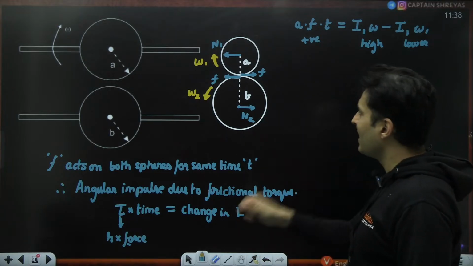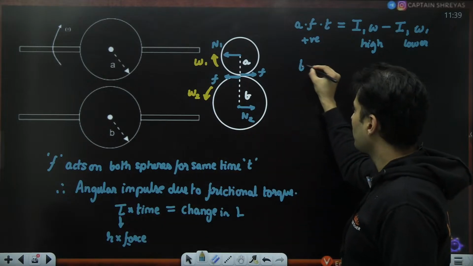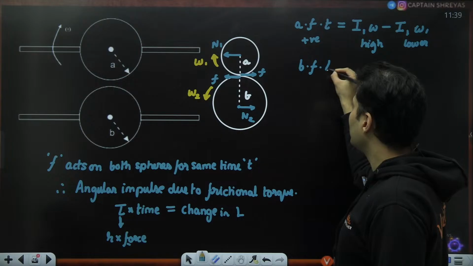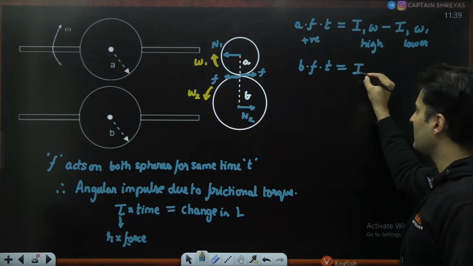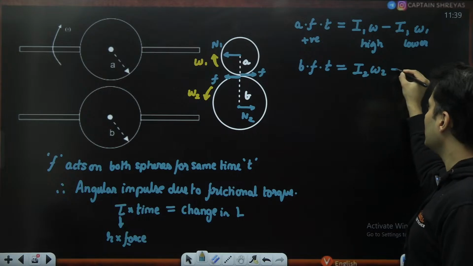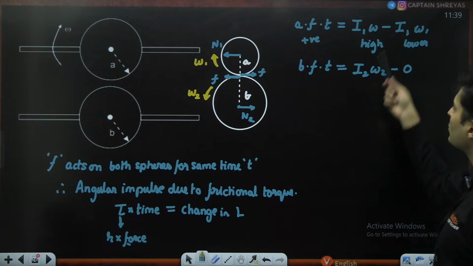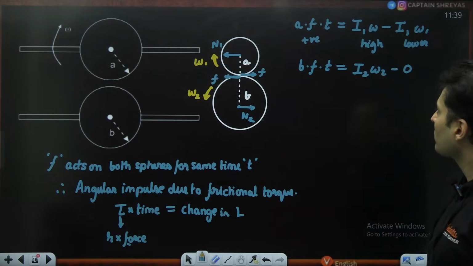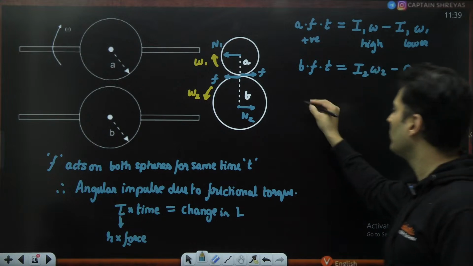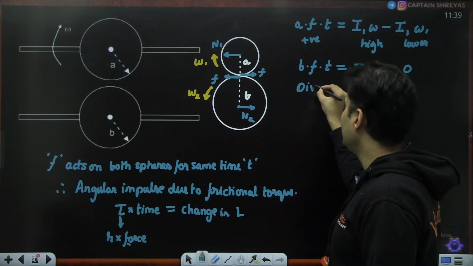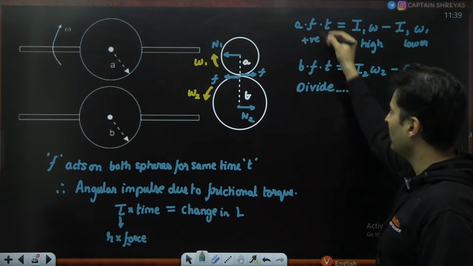Next, for this sphere, the radius is b, the force of friction is F, the time taken is t, and the final angular momentum is I2 omega 2. Initially it had no angular momentum at all. Oh, from these two I got a very good idea what I should be doing. Maybe the best thing to do is to divide both of them. Yes, just divide both of them and see what you exactly get.